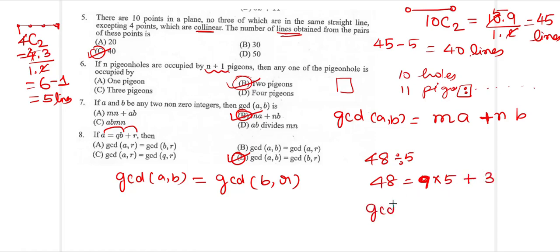Now the GCD of 48 comma 5 will be the same as GCD of 5 comma 3. This GCD is also 1 and this GCD is also going to be equal to 1. So you can just verify by giving any numbers to it.